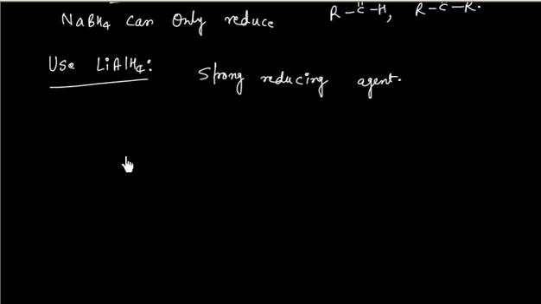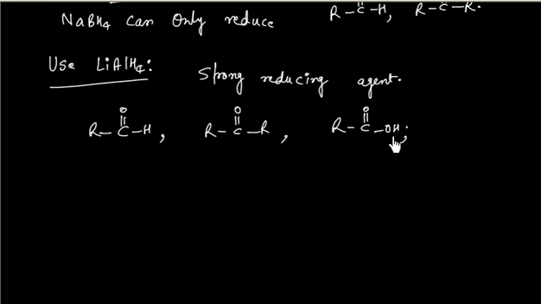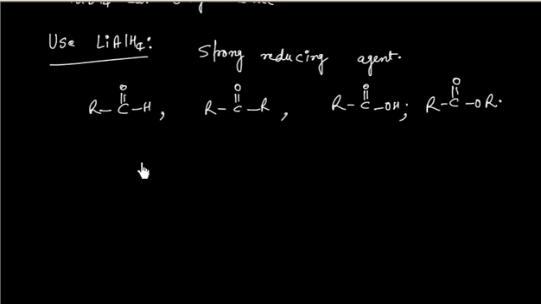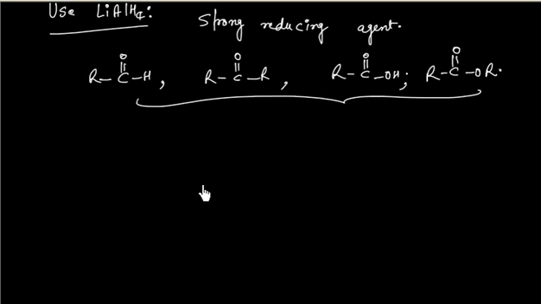So it will reduce aldehyde, ketone as well as ester and acid. So it will reduce all groups. It will reduce aldehyde, it will reduce ketone, it will reduce acid, it will also reduce ester. So these all four groups will be reduced by LiAlH4.